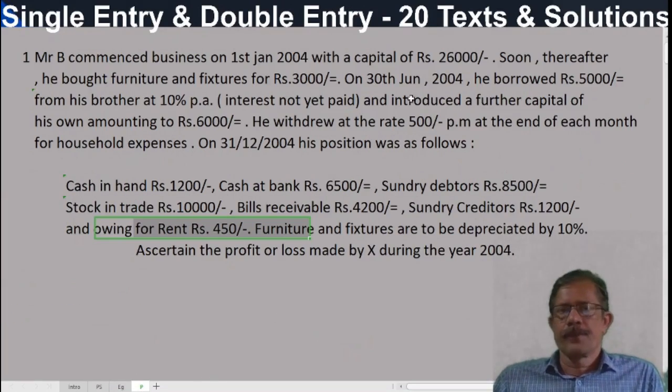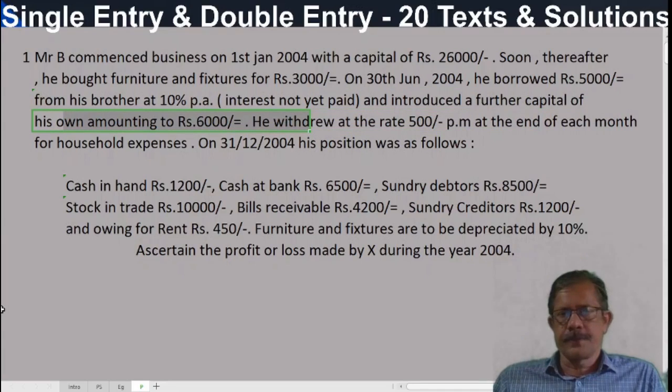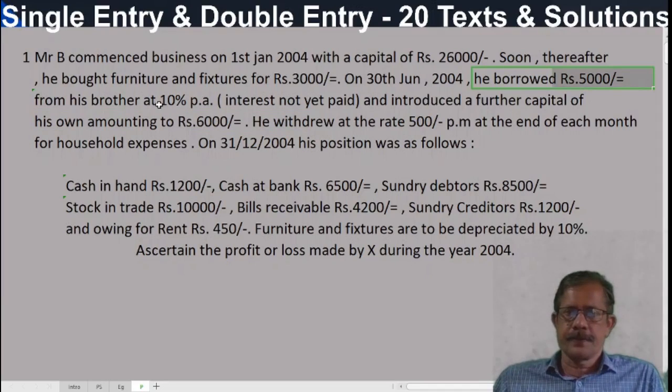He withdrew 500 per month at the end of each month. So how many months in a year? 12 months. So 500 into 12, 6,000 rupees is the amount of drawings. And the additional capital here is 6,000 rupees. Additional capital to be deducted. Then he borrowed 5,000. This is already shown in the statement of affairs. Furniture also shown. These are all we have taken.